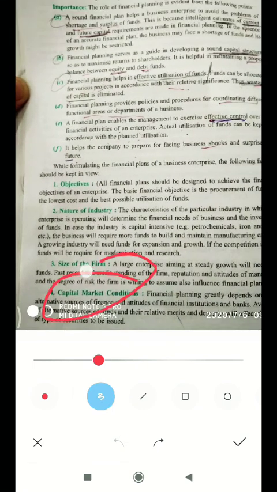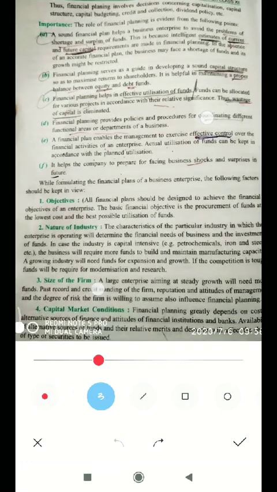Next, capital market conditions. At this time we are seeing too much uncertainty in the market, means the investors and the businessmen are very afraid of corona, COVID-19. So what we are saying is that there is too much uncertainty. The capital market should be confident, the capital market should be in a positive way, and very little uncertainty should be there.